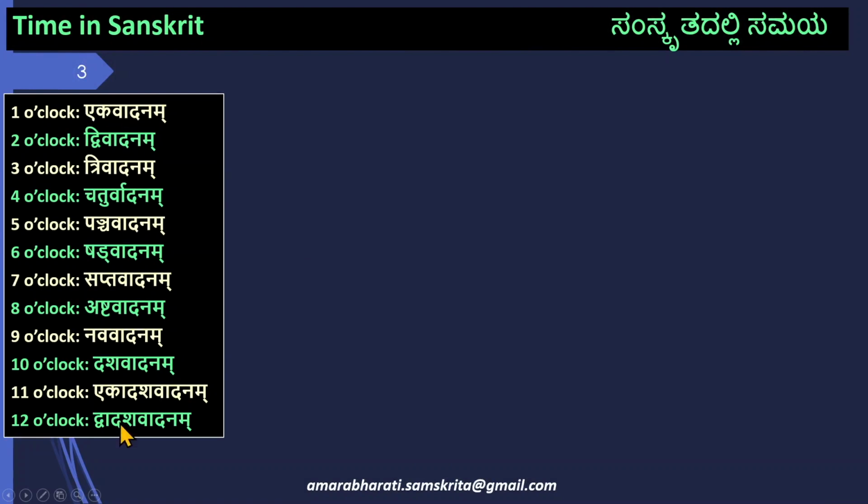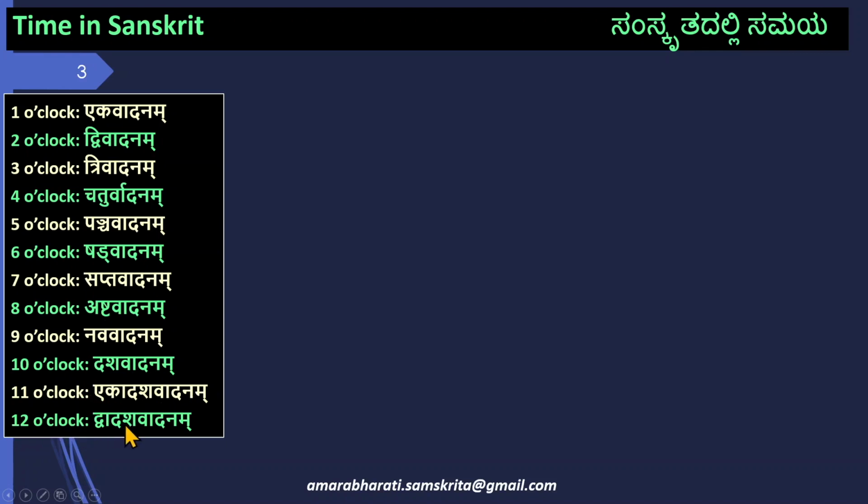Now let us look at the different times from 1 o'clock to 12 o'clock. 1 o'clock is called Ekavadanam. 2 o'clock is Dvivadanam. 3 o'clock is Trivadanam. 4 o'clock is Chaturvadanam. 5 o'clock is Panchavadanam. 6 o'clock is Shadvadanam. 7 o'clock is Saptavadanam. 8 o'clock is Ashtavadanam. 9 o'clock is Navavadanam. 10 o'clock is Dashavadanam. 11 o'clock is Ekadashavadanam.